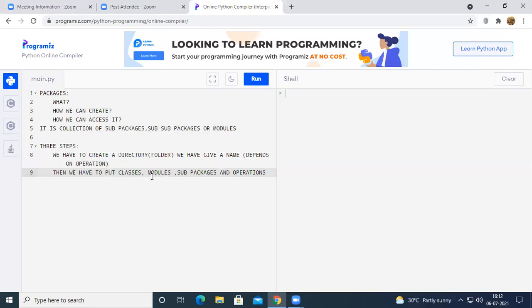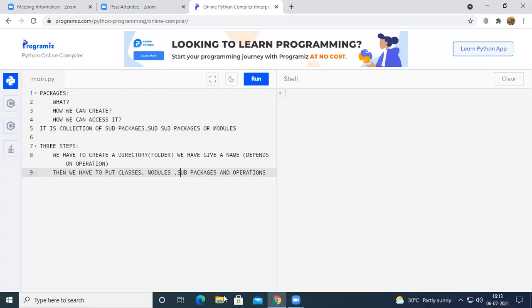And we have already completed modules: how we can create a module and how we can access that module in the program, we completed in the last class. A sub package means a package within another package. So if you know how to create a package, how to put classes into that package and how to access that package, obviously we'll come to a conclusion on how to create a sub package and how to access the classes and operations of that sub package also.